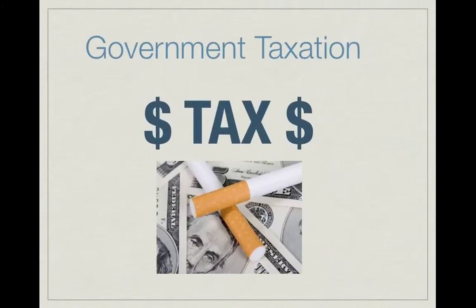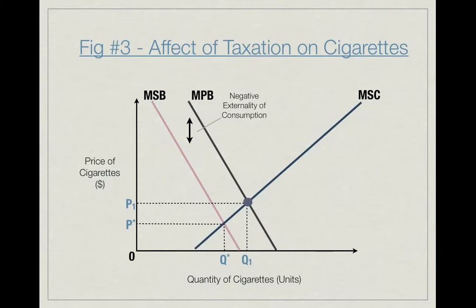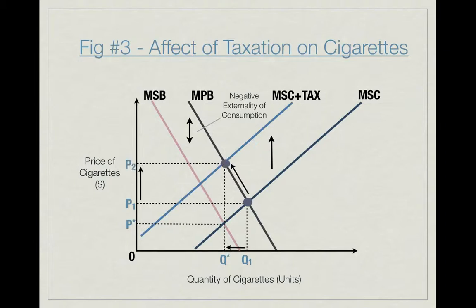The government may also choose to impose a tax on the demerit good and choose to use a market-based solution to reduce the consumption of the demerit good to the socially optimal level of Q star. A taxation of the demerit good will shift the marginal social cost curve upwards to MSC plus tax. This would result in a new equilibrium point where the quantity decreases from Q1 to the socially optimal level of Q star, also increasing the price from P1 to P2.